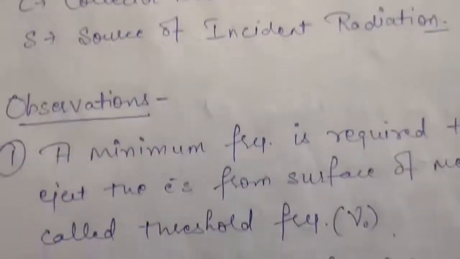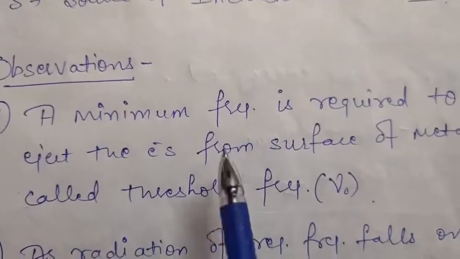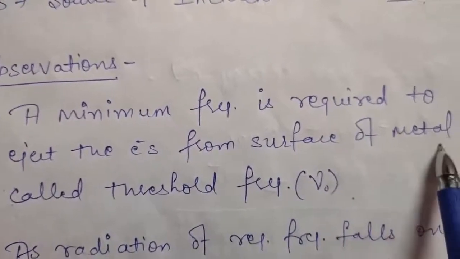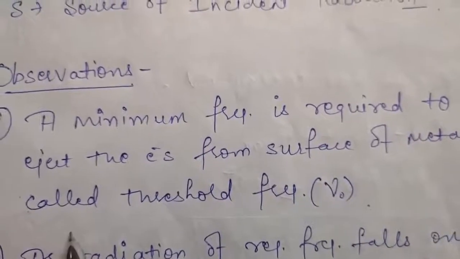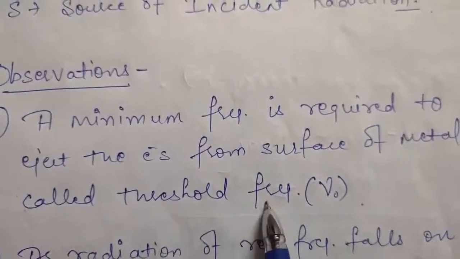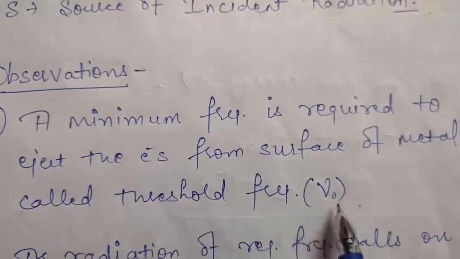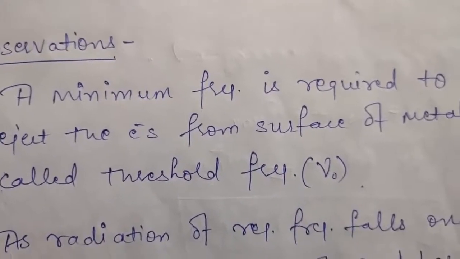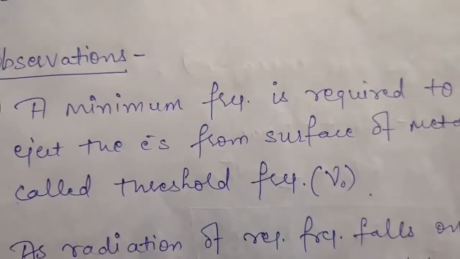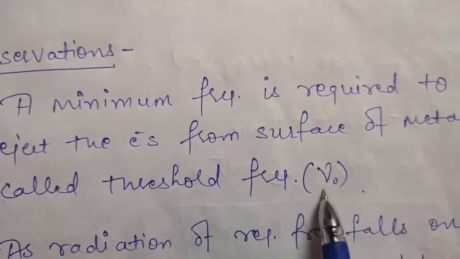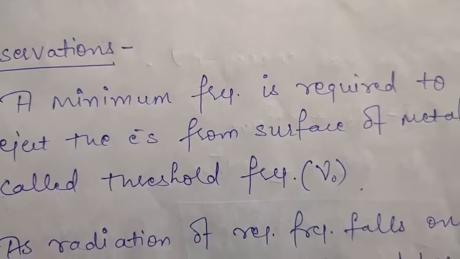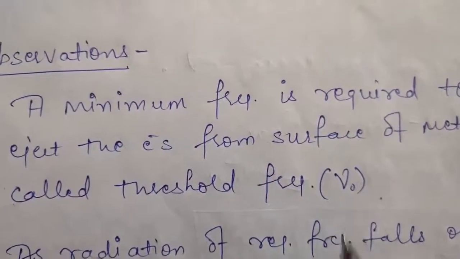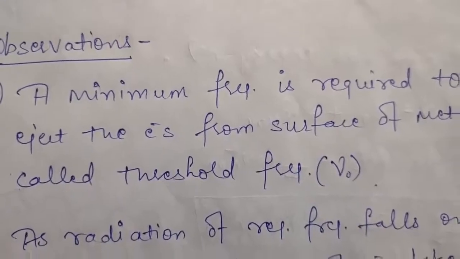So you can write that a minimum frequency is required to eject the electrons from the surface of metal, and that minimum frequency was called the threshold frequency, denoted by nu naught. That is, if the frequency of incident radiation nu is less than the threshold frequency, then there will be no ejection of electrons. This was the first observation in the photoelectric effect.